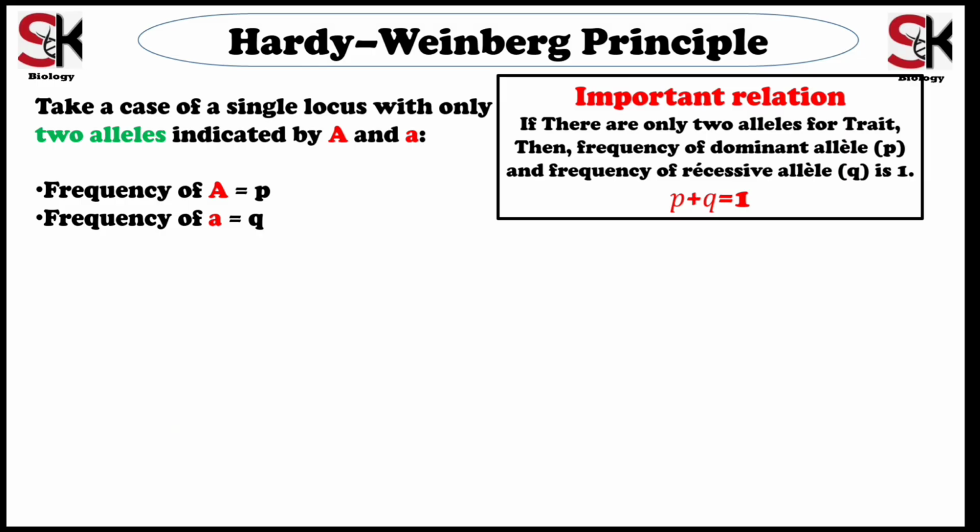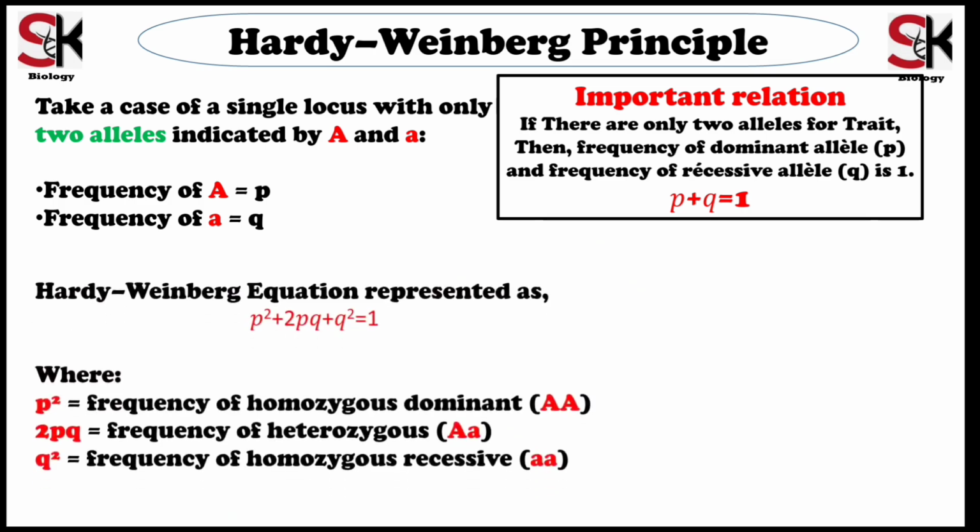The most important relation to understand is the Hardy-Weinberg equation. In this example, the Hardy-Weinberg equation can be represented as p squared plus 2pq plus q squared equals 1.